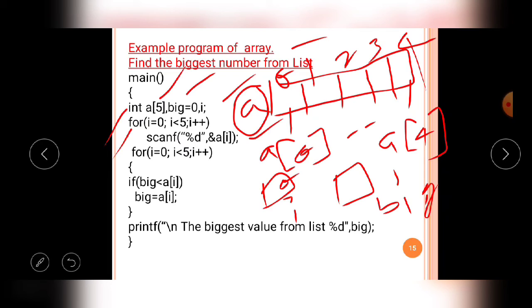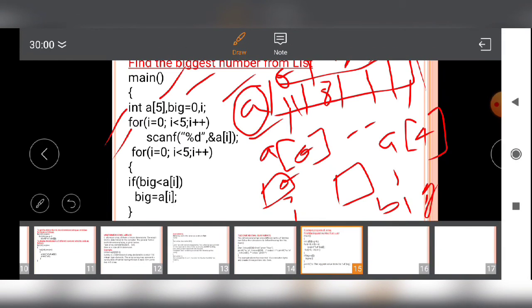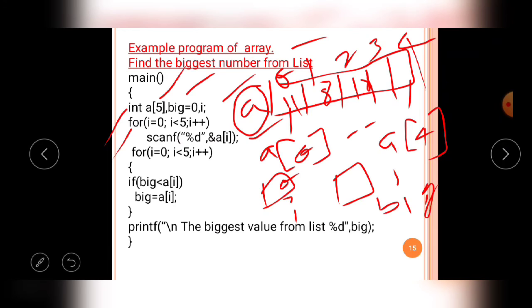Now if you enter the value 11 first, that is stored in the variable a of 0, then afterwards a of 1, a of 2, then a of 3, and the last variable contains 2. So the array contains the values 11, 8, 18, 3, 2 respectively from a of 0 to a of 4.